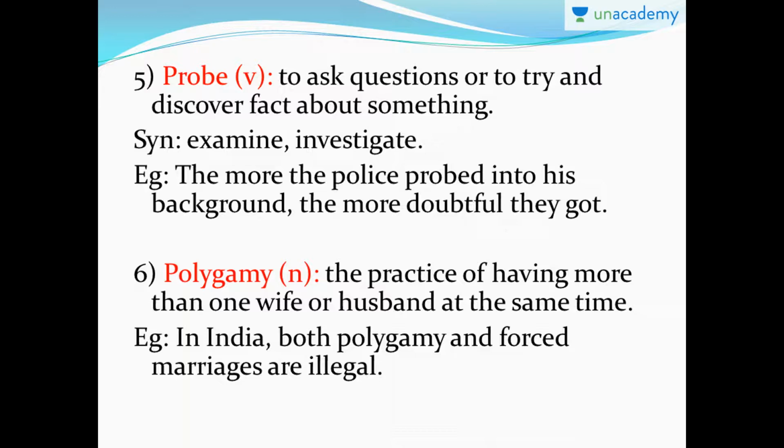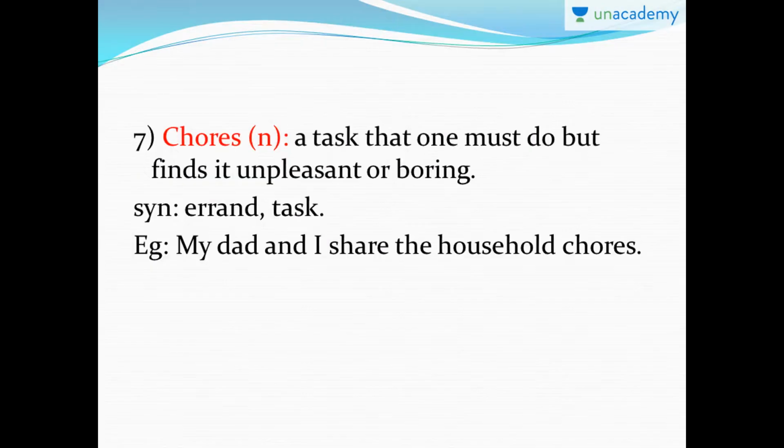The next one is polygamy. So we all know what polygamy is. I'll explain it in spite of it. Polygamy is a noun. That means it's a practice of having more than one wife or husband at the same time. So it's a practice where you can have multiple husbands if you are a female, and multiple wives if you are a male. So it was practiced in the olden days, even in India, but now both polygamy and forced marriages are illegal. Forced marriages are where the bride or the groom is forced to get married without their consent, without their permission. So both are illegal in India.